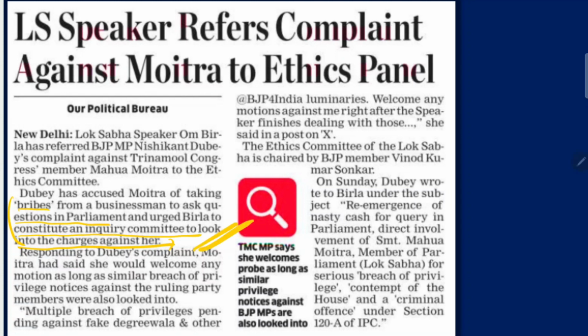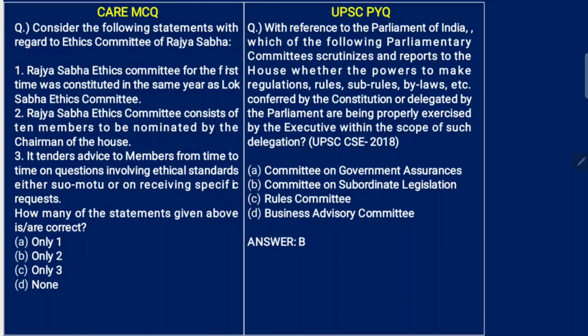So from a prelims perspective, we are supposed to read about the ethics committee. Alright, consider the following statements with regard to the ethics committee of Rajya Sabha. Rajya Sabha ethics committee was for the first time constituted in the same year as the Lok Sabha ethics committee. No, actually Rajya Sabha's ethics committee was constituted in 1997, whereas the Lok Sabha ethics committee was constituted at a later point of time.